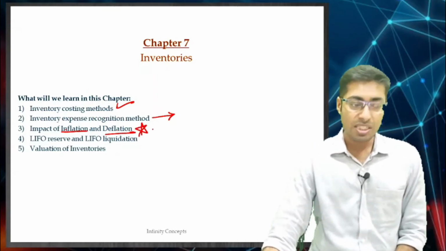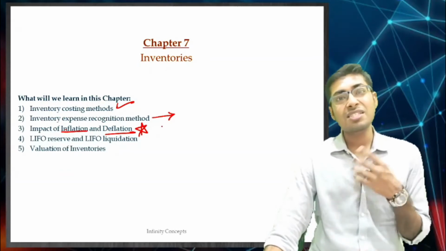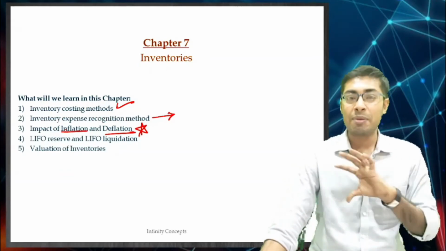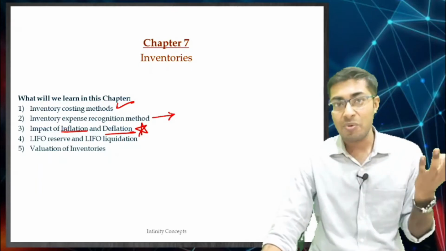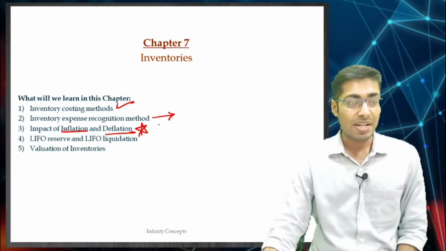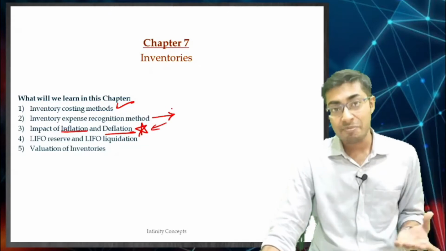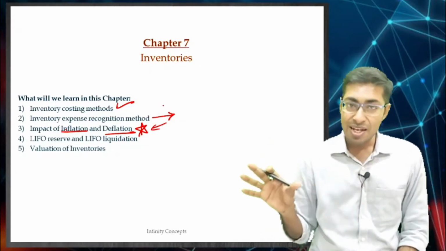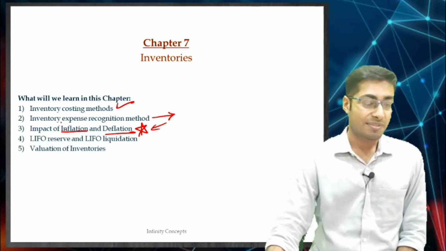A sum on this does come because this is the place where the examiner can twist and turn and give you a difficult question. They can create a difficult question when they add inflation and deflationary periods and so on. No doubt we will be learning it very well, so you do not have to take much tension.